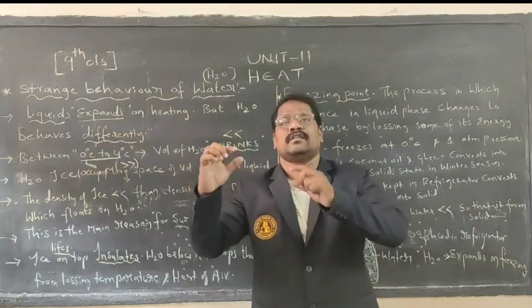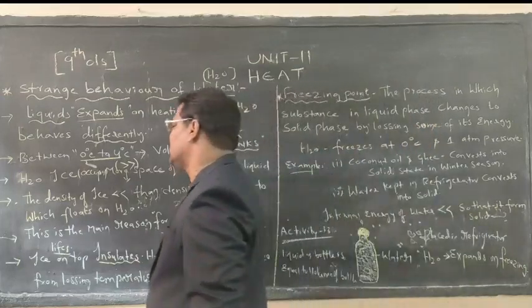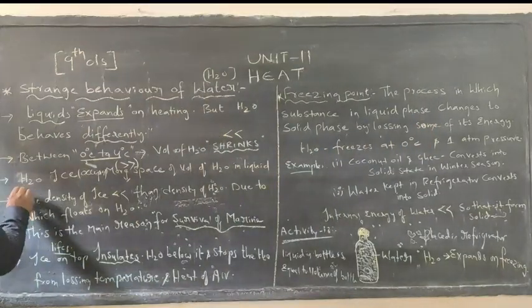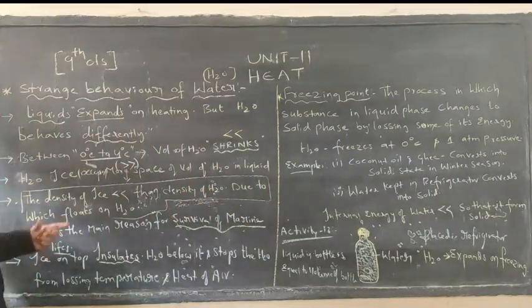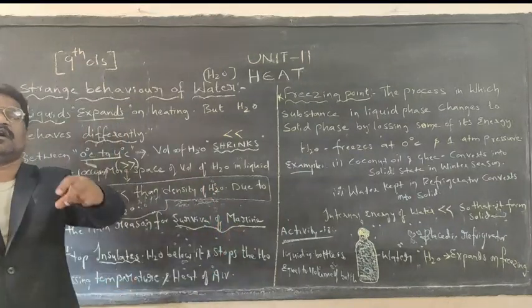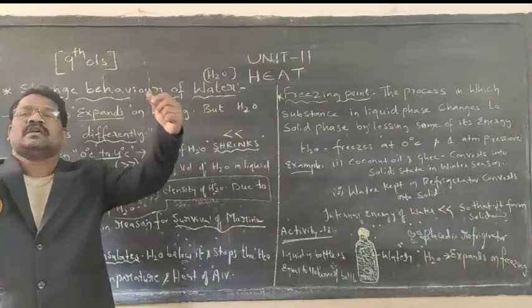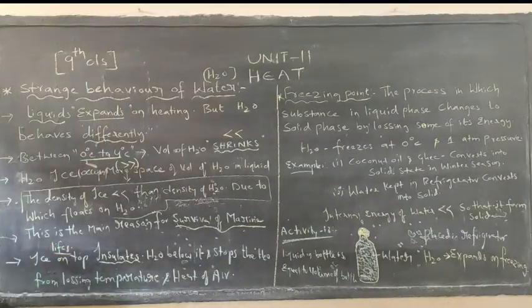After certain layers of ice, water exists. What is the phenomenon behind this? The density of ice is lesser than the density of water. Based upon this, the upper surface ice floats, and at the bottom layer, water remains in liquid stage,